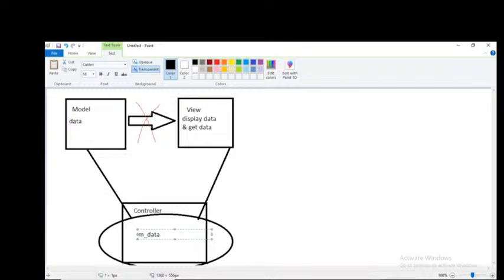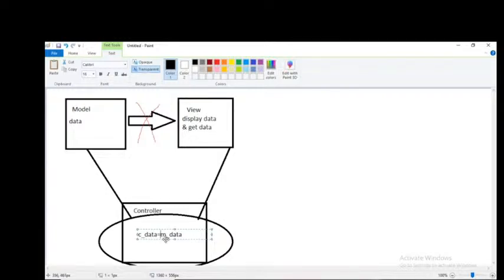What I need to do, remember this point: whatever variable I declared in the controller, that particular variable only I can print in the view page. Whatever variable I declared in the controller, that particular variable only I can print in that view page. Clear, everybody?